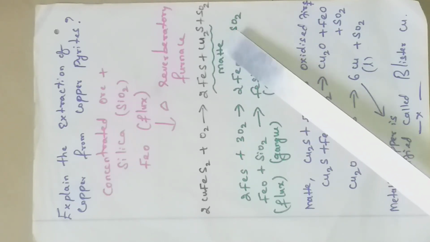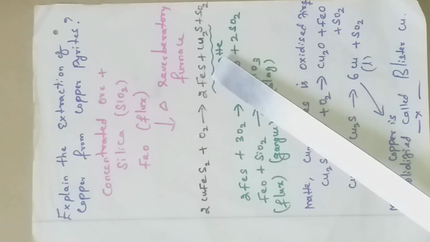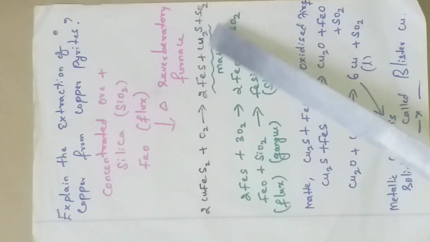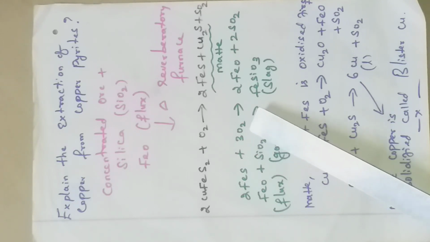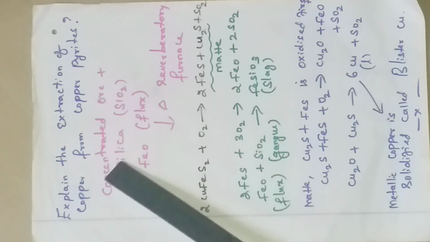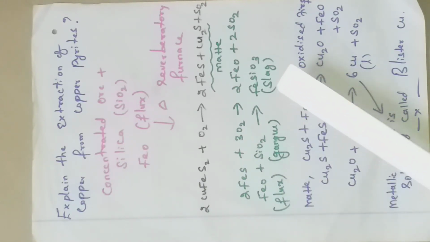Very important, one more point: we should not write Fe2S. It's FeS plus Cu2S. So this matte will be formed. Now we need only the copper, so this FeS can further be oxidized to form FeO. This FeO combines with the silica, that is the SiO2 gangue particle. Now it changes into a slag.